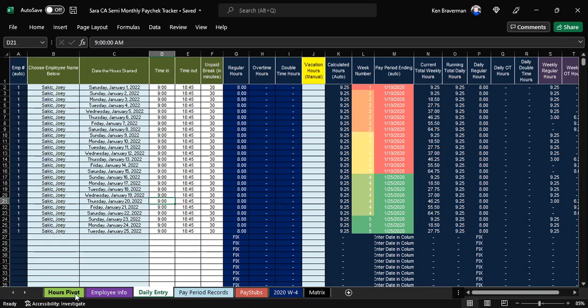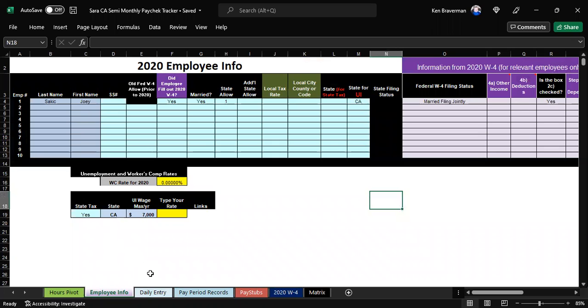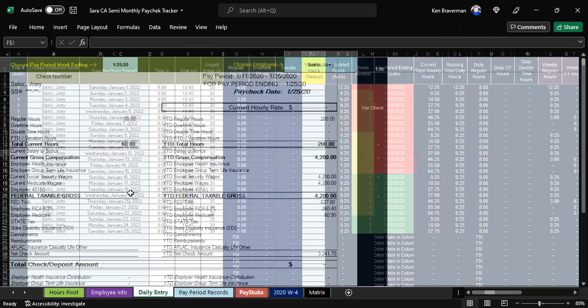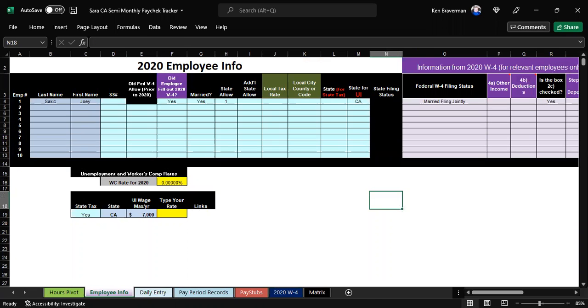So I once was asked by a worker, I believe, in California, to help him calculate his overtime because he thought that his employer was screwing him on his overtime calculations. And he was like, I'm working ridiculous hours. I'm coming in at 6 a.m. and I'm staying really, really late, and I'm working a ton of different hours. When I get my paycheck at the end of the thing, it says that I've got a certain amount of hours, but my overtime rate may not be accurate, was what he was saying.